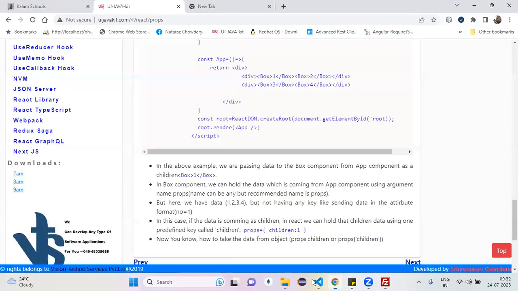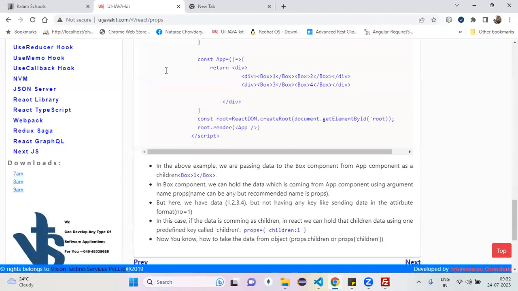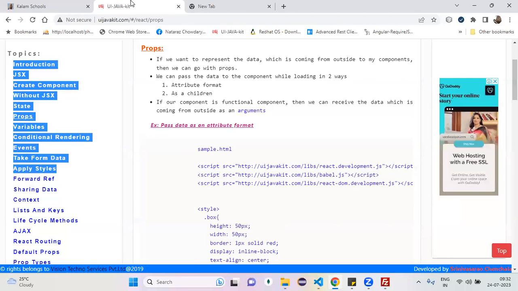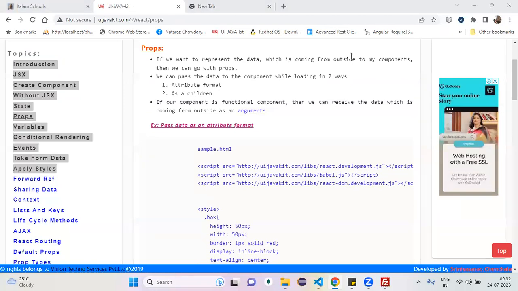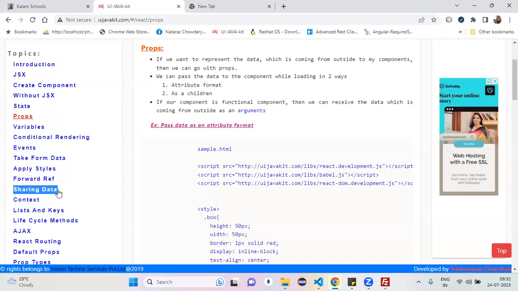Now can you try? Is it downloaded or not? I uploaded the notes in the uijavakit.com. It's not running notes, it's full-fledged notes. Just go through this one, and if you find any issues or anything wrong, let me know. Up to here all the topics: apply styles, share the data, parent to child, child to parent, context also we did. Now we are discussing lists and keys.